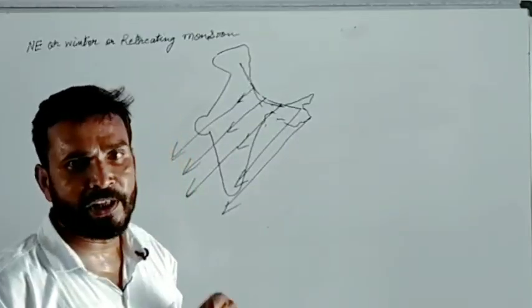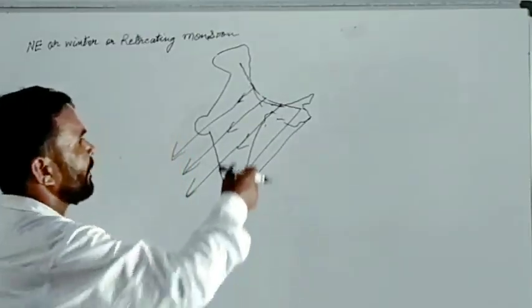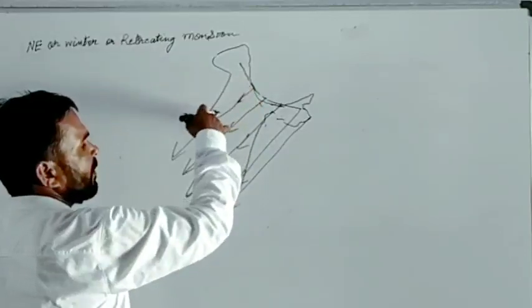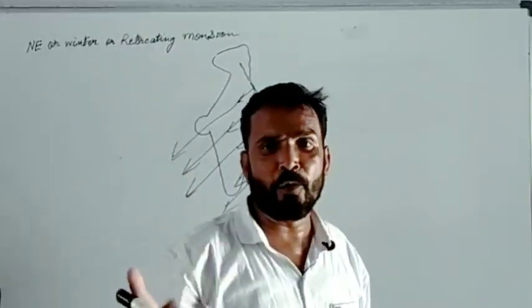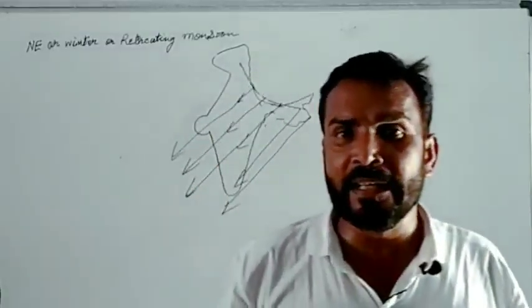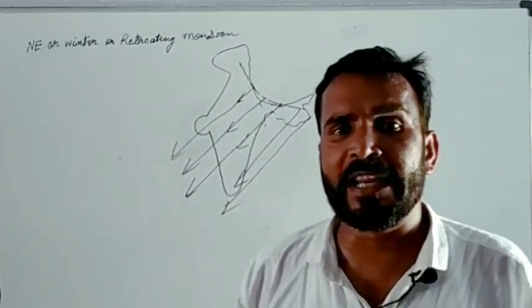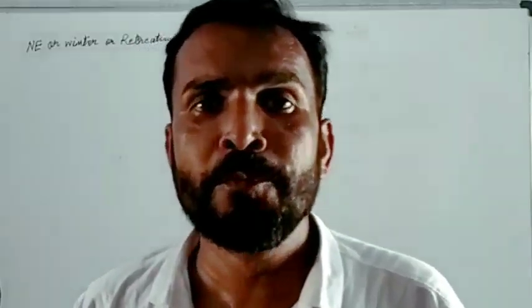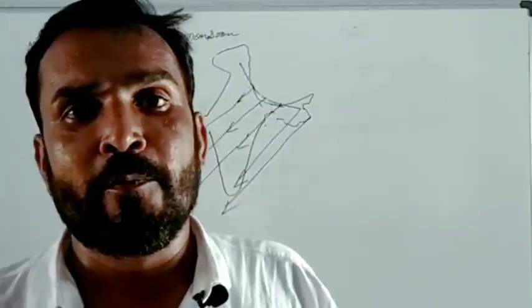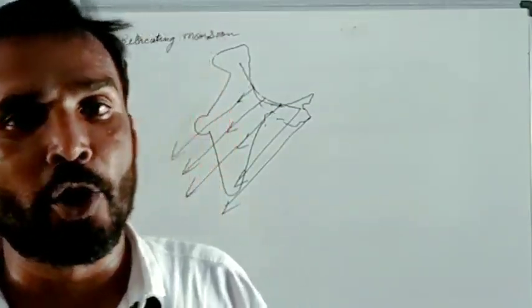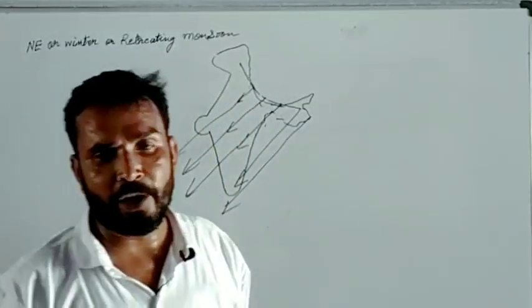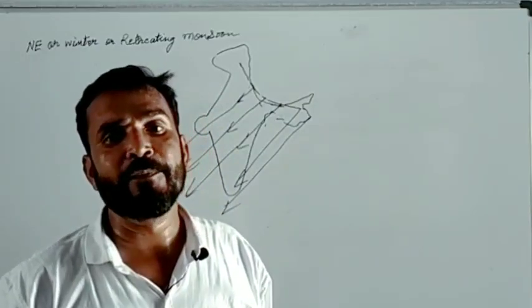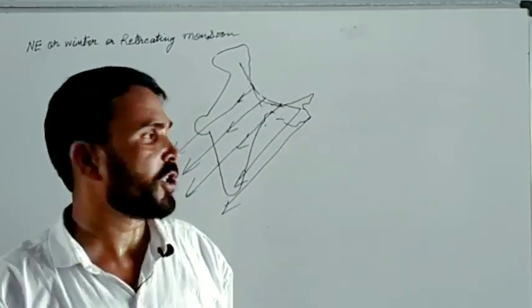Now the question comes here, these winds pass over the land masses. If winds are passing over the land masses, then they are not getting a chance to capture moisture. They are not passing over a water body. If they are not passing over a water body, then how can they capture the moisture?